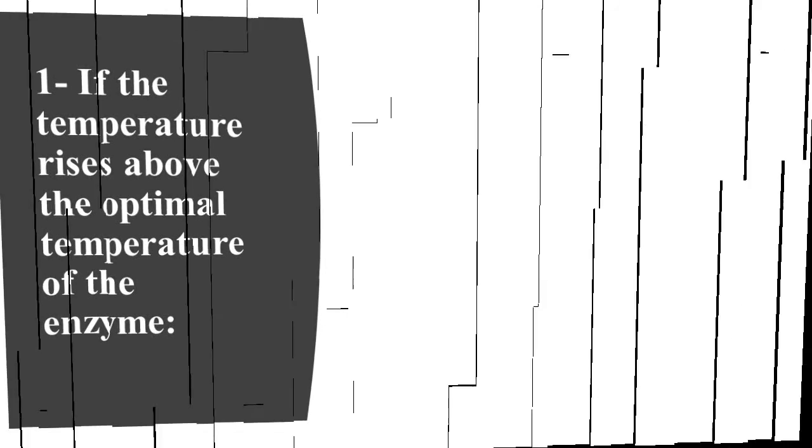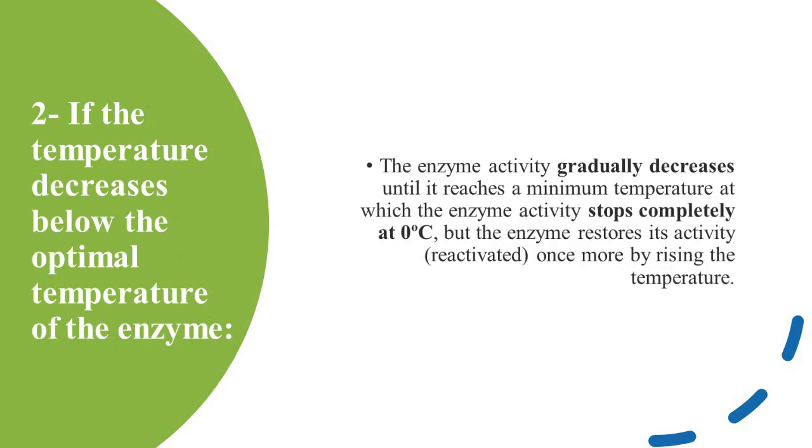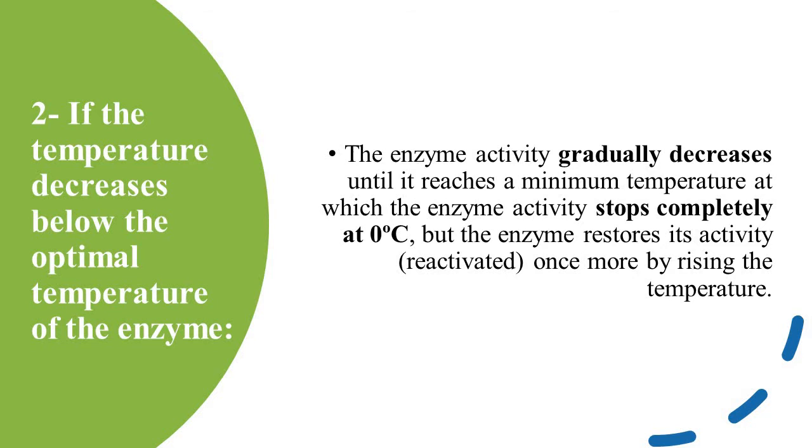Here the temperature is more effective. Why? Look, if the enzyme here, Ms. Dua, is decreased below the optimal temperature, for example, at 35. Maybe in the winter your temperature is 35 or 36, yes? You can't do any activity. You can't move. Why? Because the enzyme does not work, as it is below the optimal temperature. So the enzyme does not work well.